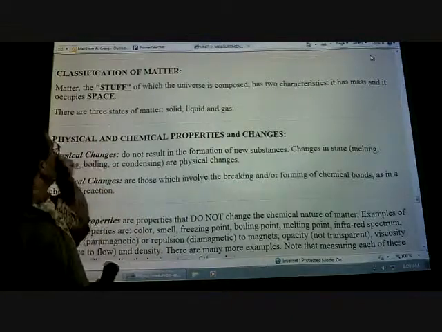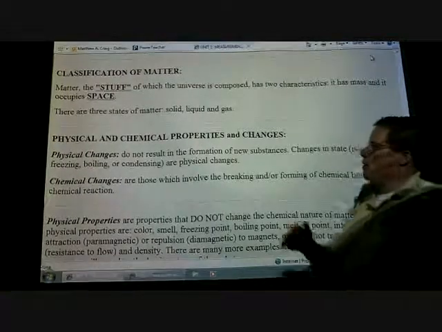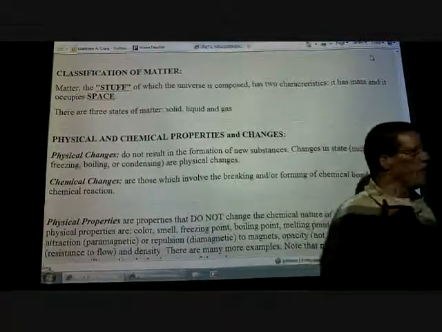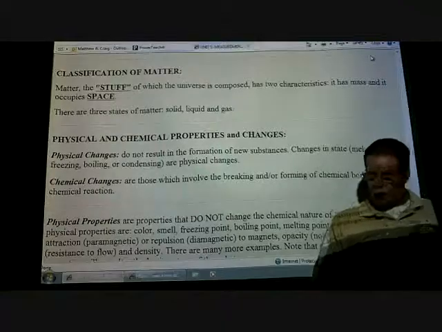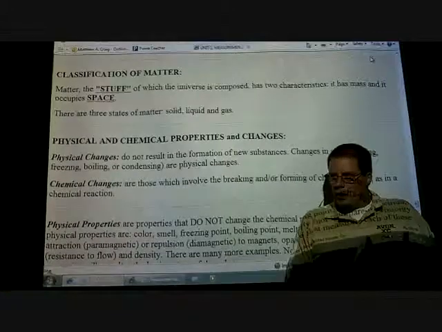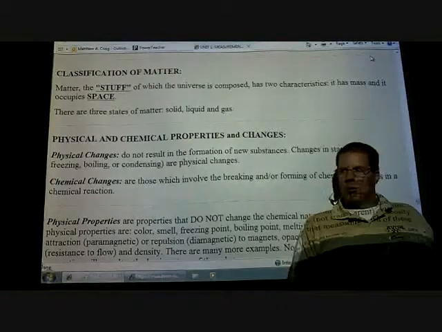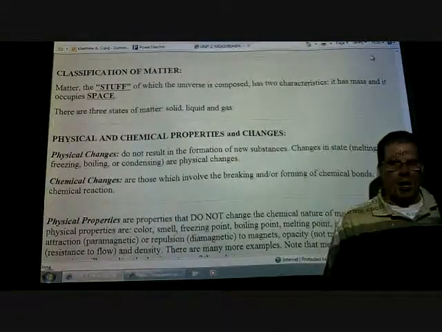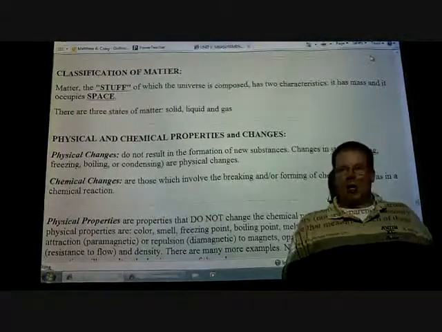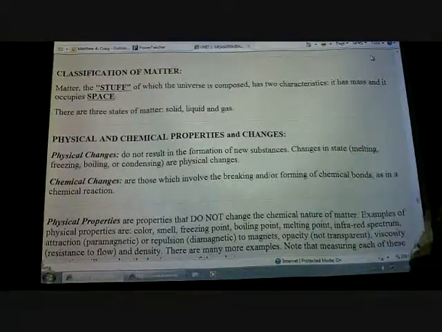All right, so let's go ahead and get started with this classification of matter. It's funny that I say that matter is made up of stuff because we're being real vague. I'm not getting into the specifics yet. We'll talk about the stuff that actually makes that up. But do realize that if you have something, you have matter, including light. Some people would argue that light isn't made up of matter. Actually, light does have weight. It's a photon. It's really, really small, but it does have some weight associated to it, and it would be considered matter.